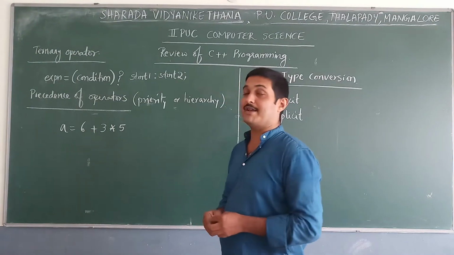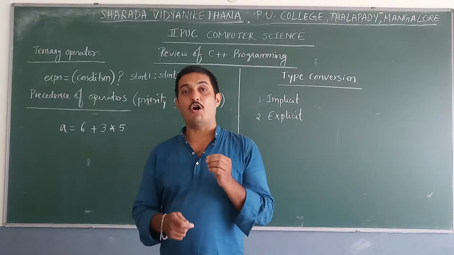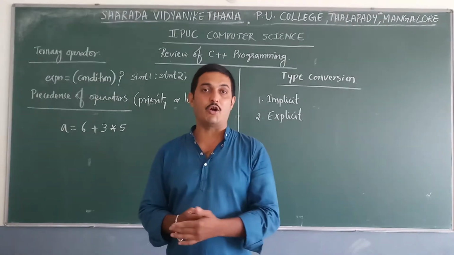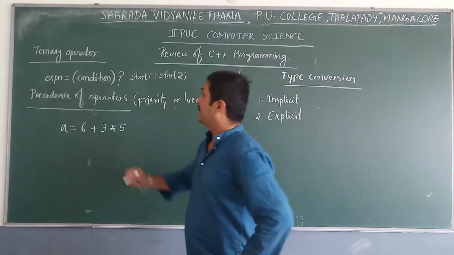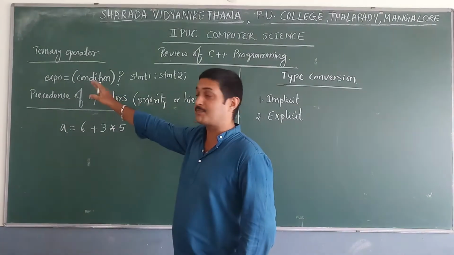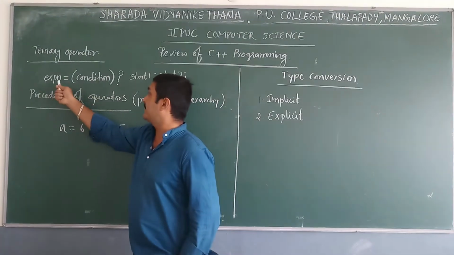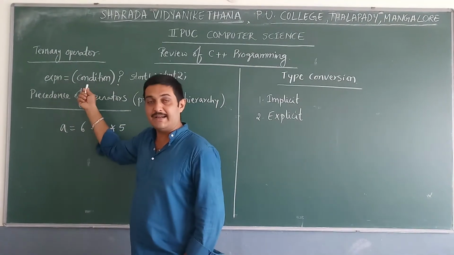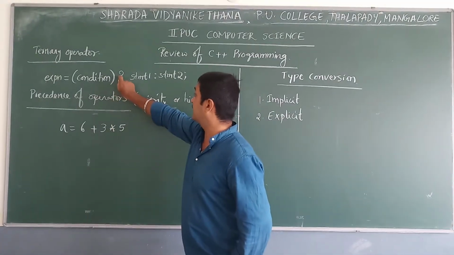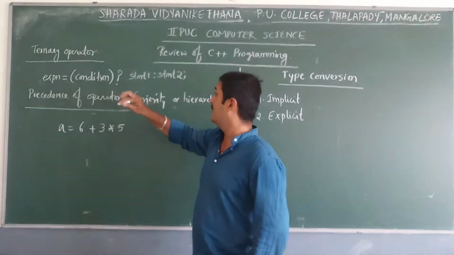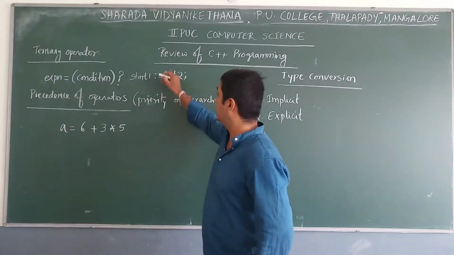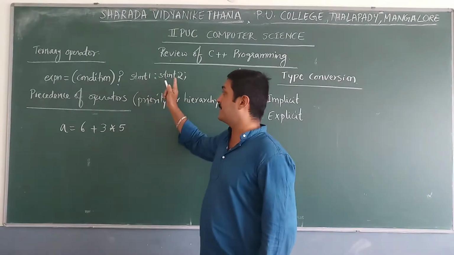So what do you mean by tertiary operator? A tertiary operator acts upon three operands, and by using it we can write an expression like this: expression equal to some condition, and immediately after the condition we need one symbol, that is the question mark, then statement 1, then colon, then statement 2.